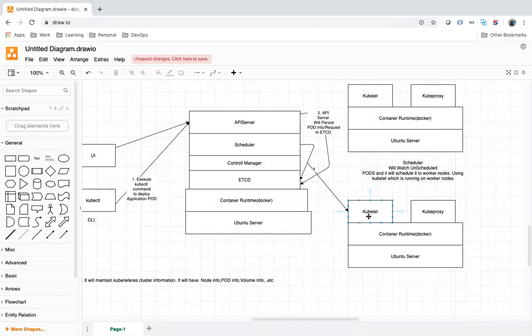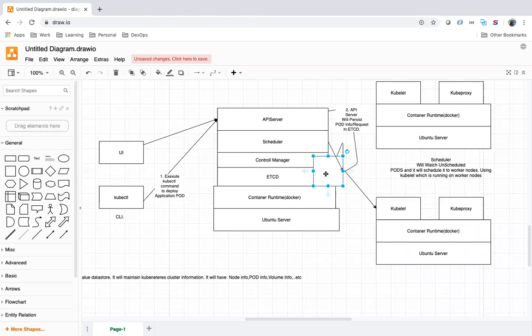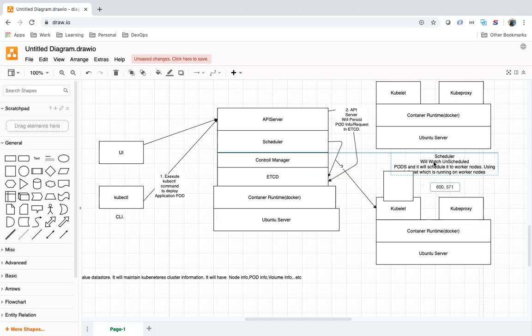It will check with the kubelet, do you have some space? I want to create a pod in your machine. Is everything perfect in that machine, right? It will interact with the kubelet and create a pod here. And what is the role of the controller manager? So it will talk to the kubelet and we will get a pod here, maybe in the worker machine.